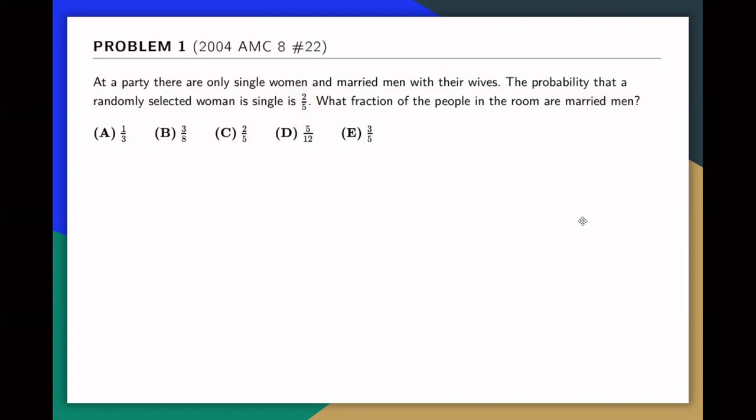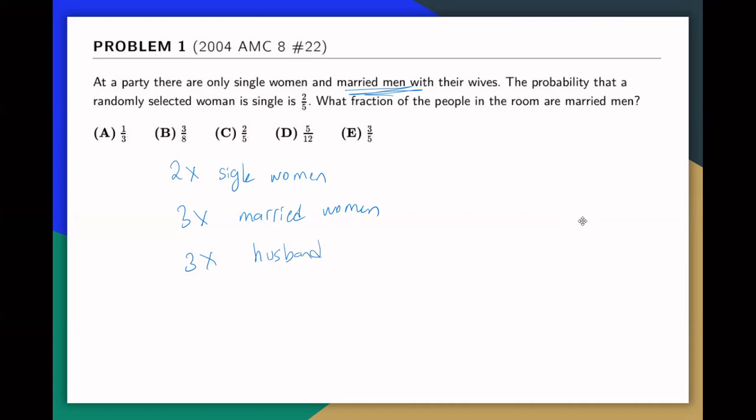That means if you have 2x single women, then 3x should be married women. So that is something we are given. And we know that the married women are not just themselves, they also have their husbands. So which means we have 3x husbands.